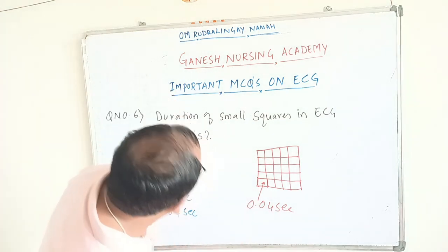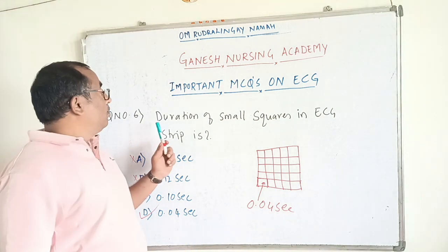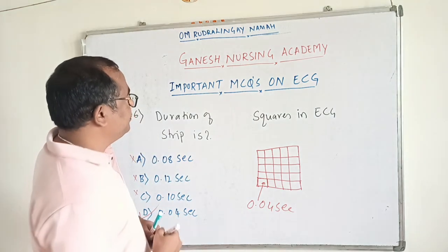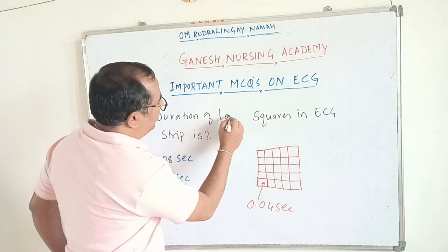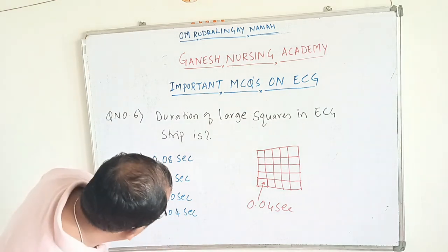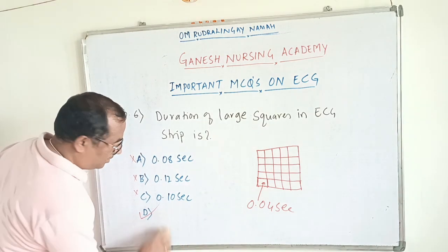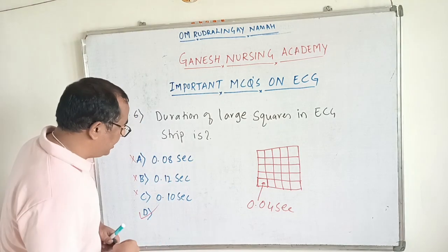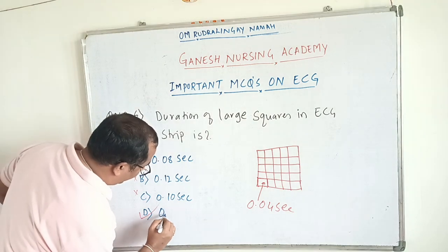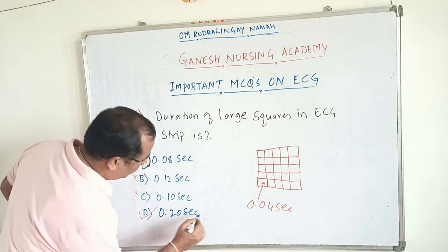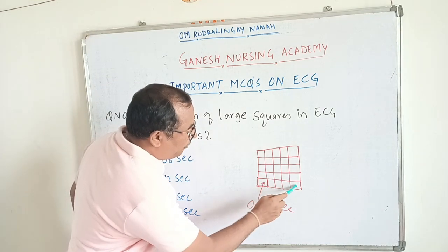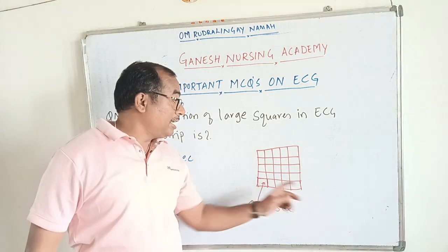In the same way, if they ask what is the duration of a large square, or large box, in the ECG strip, the duration of a large square is 0.20 second. See here, 1 2 3 4 5. So there are a total of 5 small squares present in a large square.